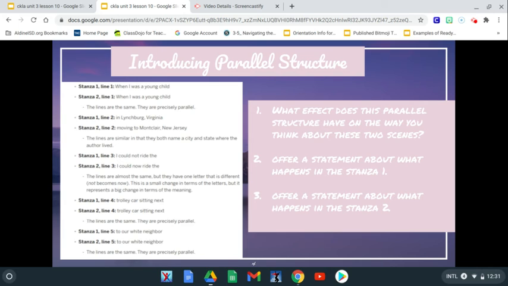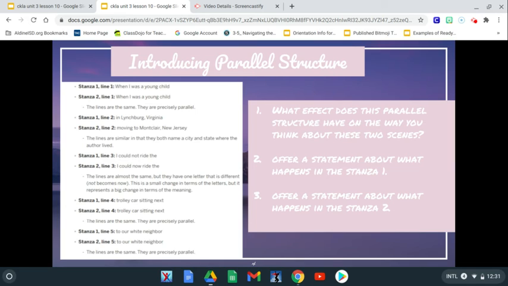So our first question is, what effect does this parallel structure have on the way you think about these two scenes? So what do you think, how does this repetition of words and parallel structure make you feel about these two scenes? And then I also want you to take the time and offer a statement about what happens in stanza 1. So what do you think in your own words? What happens in stanza 1?